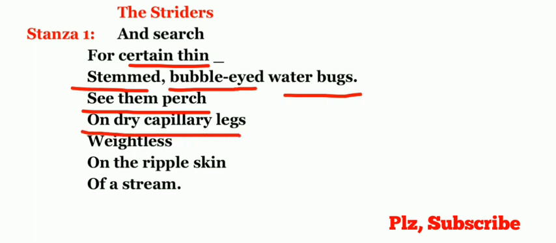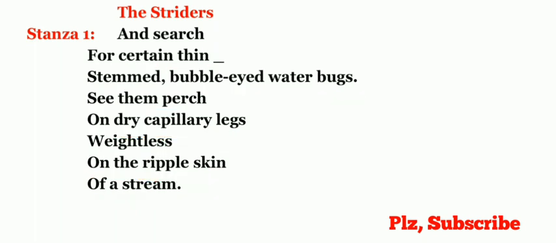On dry capillary legs, weightless. They are resting on their dry capillary legs. Capillary means like hair. So they are resting on their dry hair-like legs, and their legs are weightless. And where are they resting? On the ripple skin of a stream. They are resting on the moving waves of a river, on the surface of the water. Here the striders can walk on the water, and they can be seen on the surface of the river.